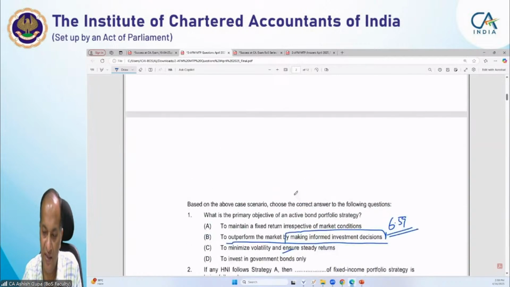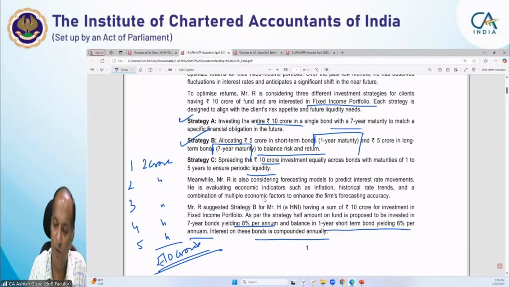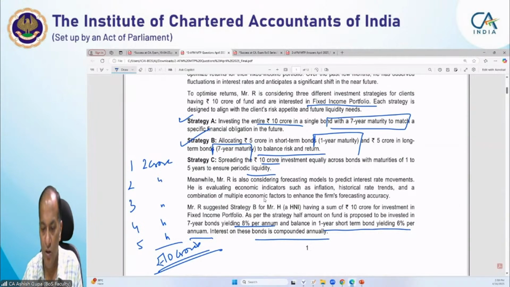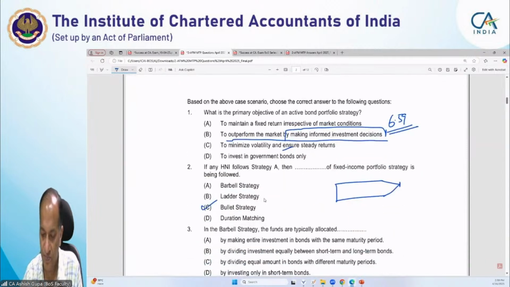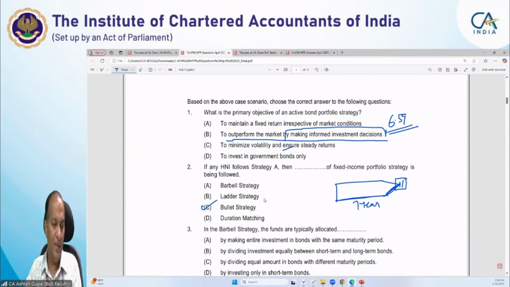Here Mr. A is recommending strategy A, a single bond with a 7-year maturity to match the specific obligation. So at this moment we are making an investment for 7 years. At the end of this 7 years we just get the maturity amount, so it resembles a bullet, and that is called the bullet strategy.